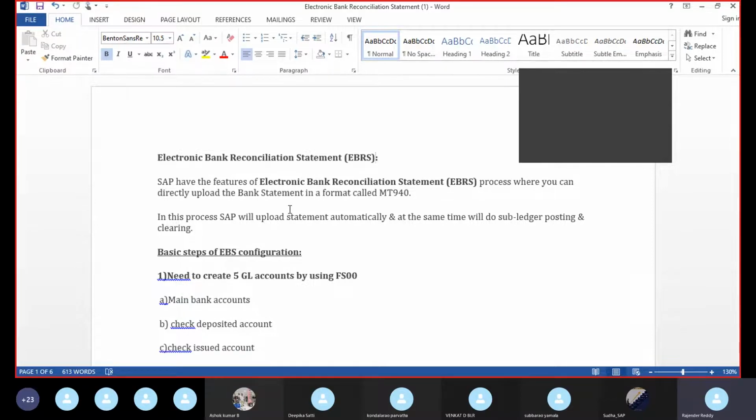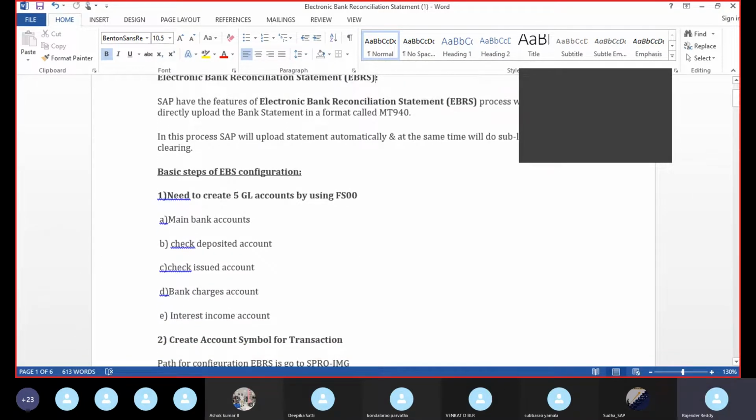So first, what is the first basic step of the EBS configuration? First, we need to create GL accounts. The compulsory GL accounts are a minimum of 4. The maximum we can't say, but depending on the company requirement, they can create as many as required by the company.